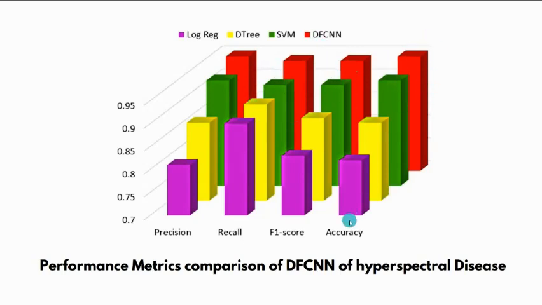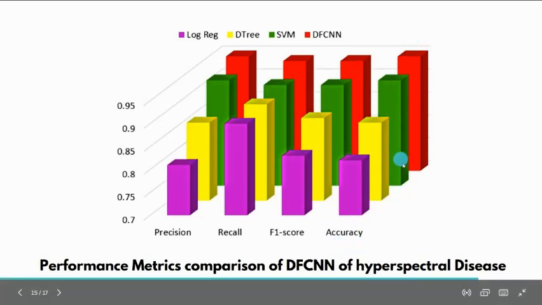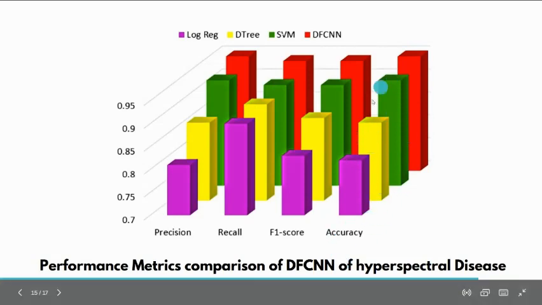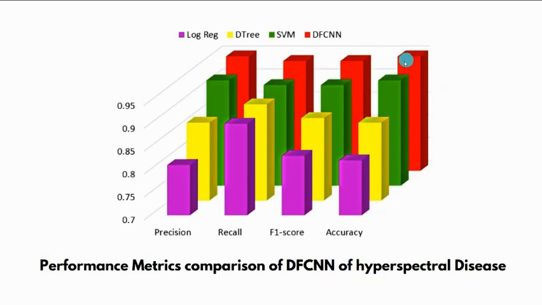Finally, we can see that there is a pretty drastic difference in accuracy between logistic regression, decision tree, SVM models, and the deep fully connected neural network we proposed.